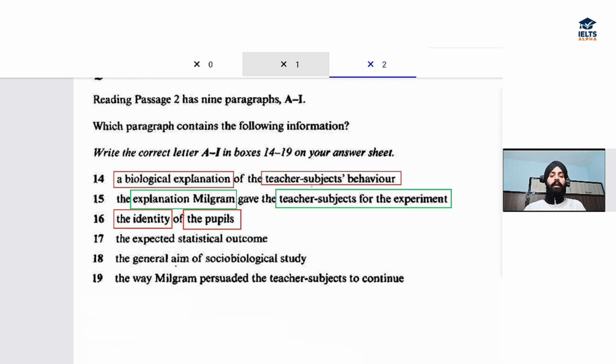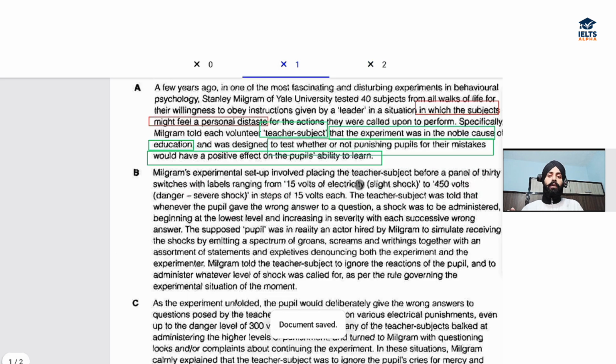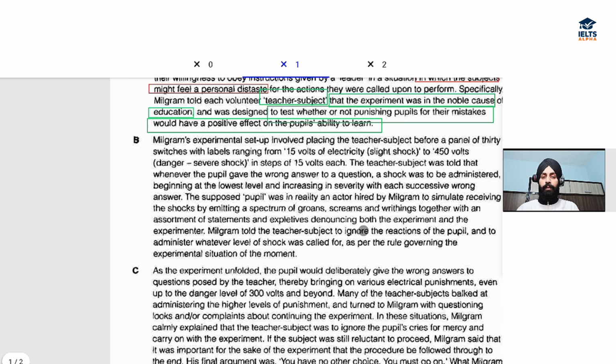Like maybe your identity is you have a particular name, you belong to a particular place, to a state, a village, or a city, right? Or you do a certain kind of job, that is your identity, right? So what was the identity of the pupils here in this experiment? If we move back to the same page, coming to paragraph B,